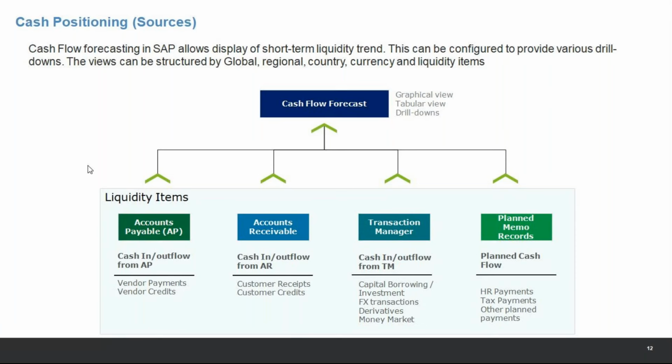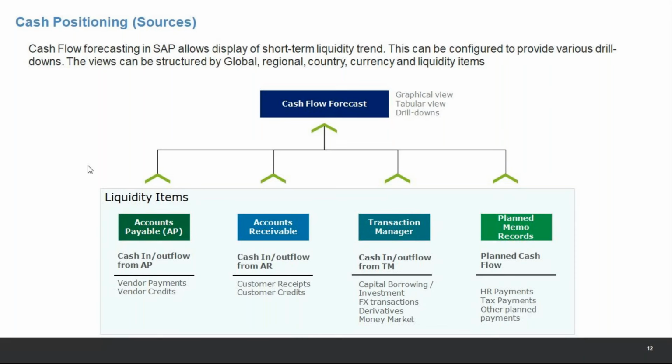Suddenly it goes bankrupt, or in the market, your company is listed on a stock exchange. You cannot suddenly start withdrawing money. It will have an impact. So what we do is we take care of all these things in cash management. We do a cash flow forecast. Short term, long term, everything is done.